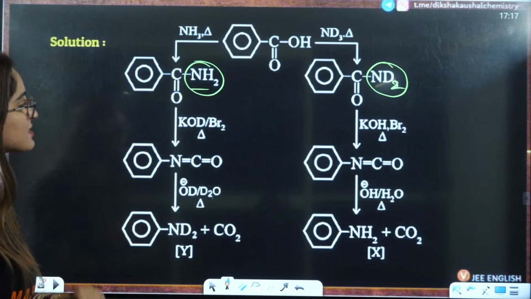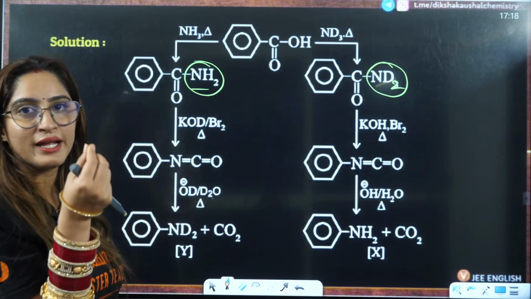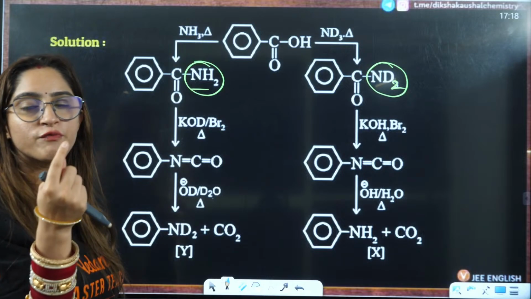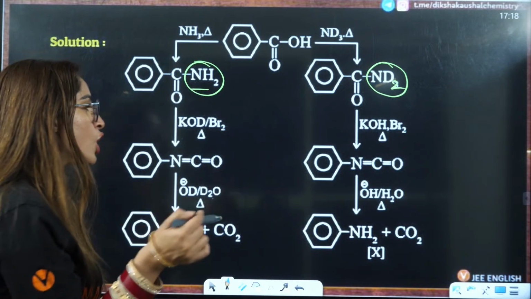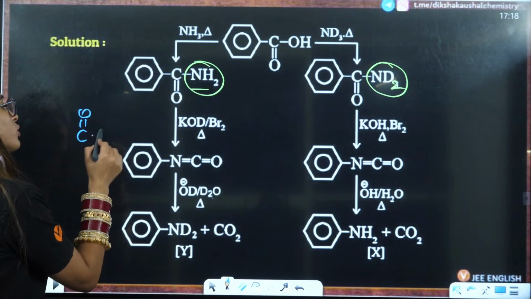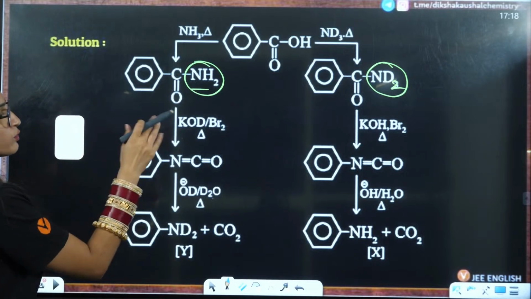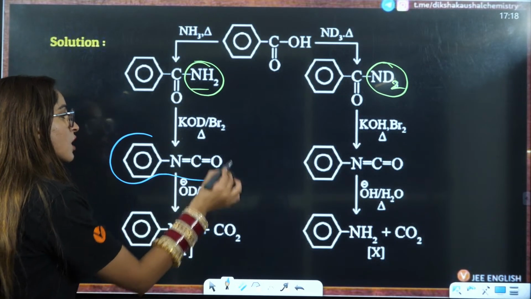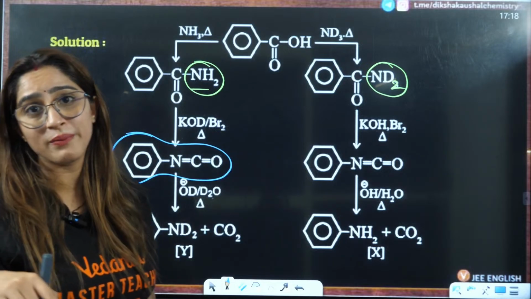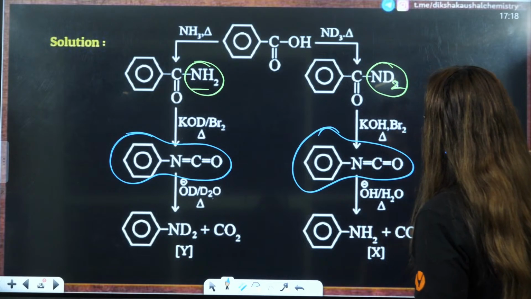Because without any isotope, when you do Hoffmann bromamide degradation, you know that this is C double bond O, this is NH2, this will be eliminated. But here you need to know both the things. Those students will be able to do it who know the mechanism.